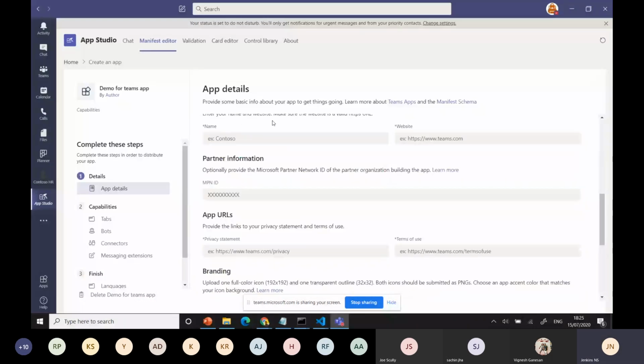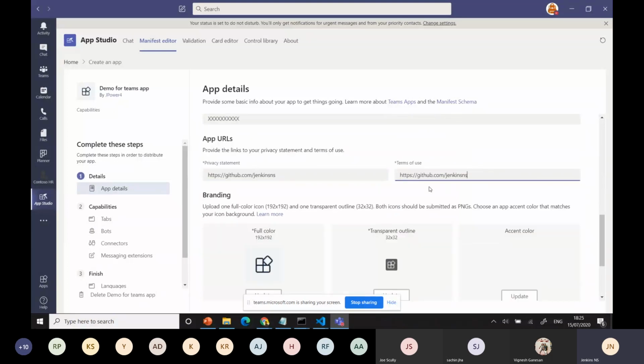It will ask you something. If you use your name, these are the things we need to do. Okay, we can use some URL, but always use the HTTPS. You can create the manifest file. github.com/Jenkins. Okay, I'll copy it and make it from my privacy and terms user.